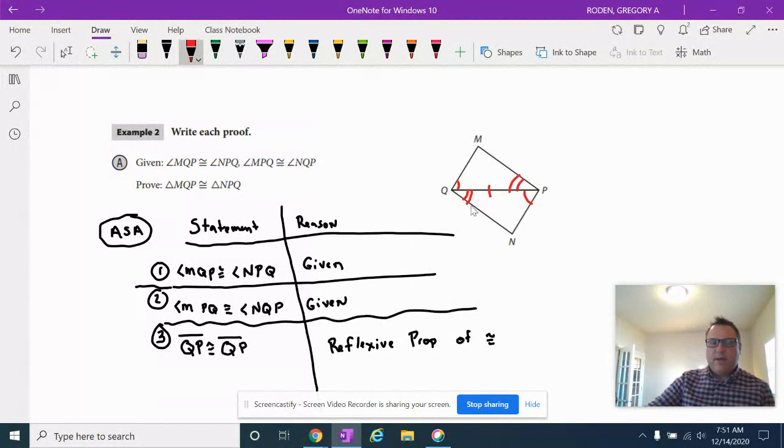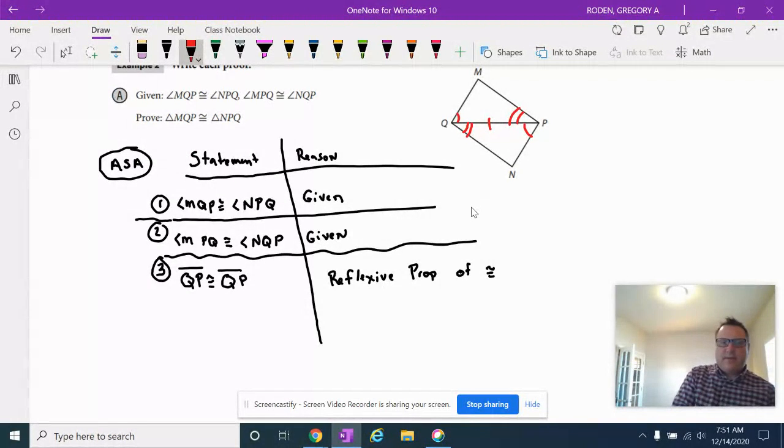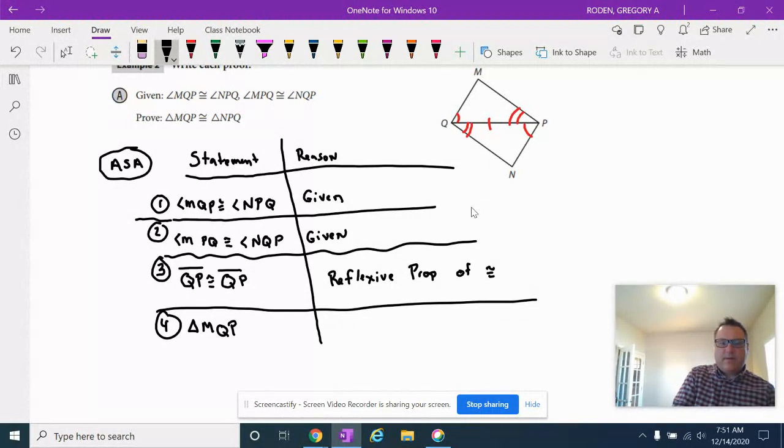And now I'm ready to say that the two triangles are congruent. Hopefully you were able to see this. I can now say that triangle MQP, the hardest part is getting all your letters, is congruent to triangle NPQ. And the reason is ASA, angle side angle. And I'm done. All right, cool. Let's take a look at the next one.